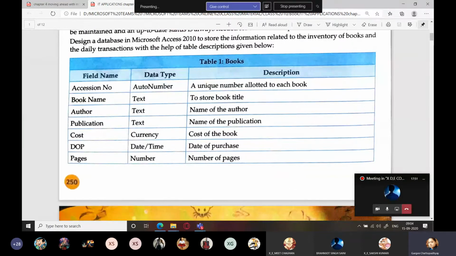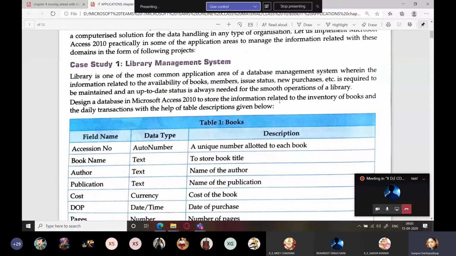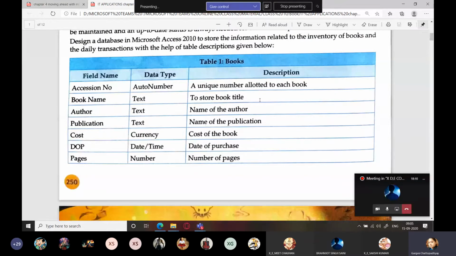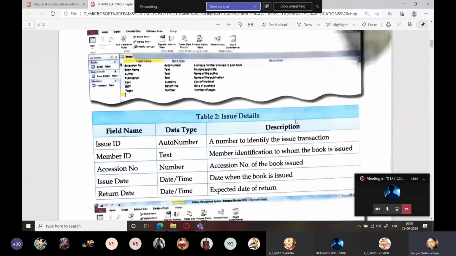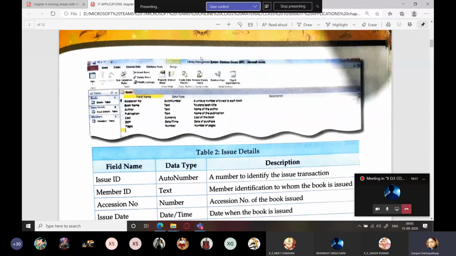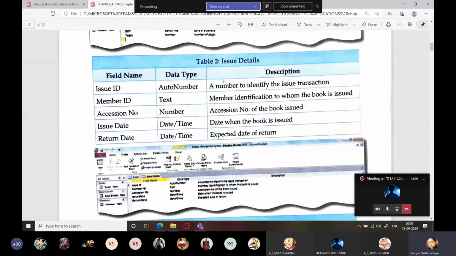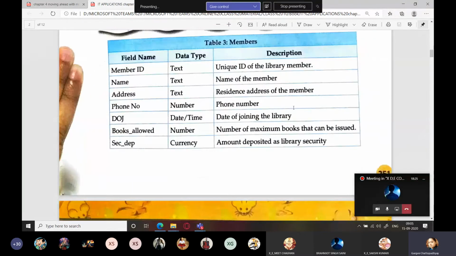Those who don't have a laptop have to write this down in their copy. That is table 1, which is books: field names, data types, and description. This you will be writing on the blank side. Question, this part you will be writing on the ruled side, and the table you will be writing on the blank side. You don't have to draw anything like this; this is what it will look like on the screen. Next is issue details. Again, this block you will be drawing on the blank side. Members also you will be drawing on the blank side, right?